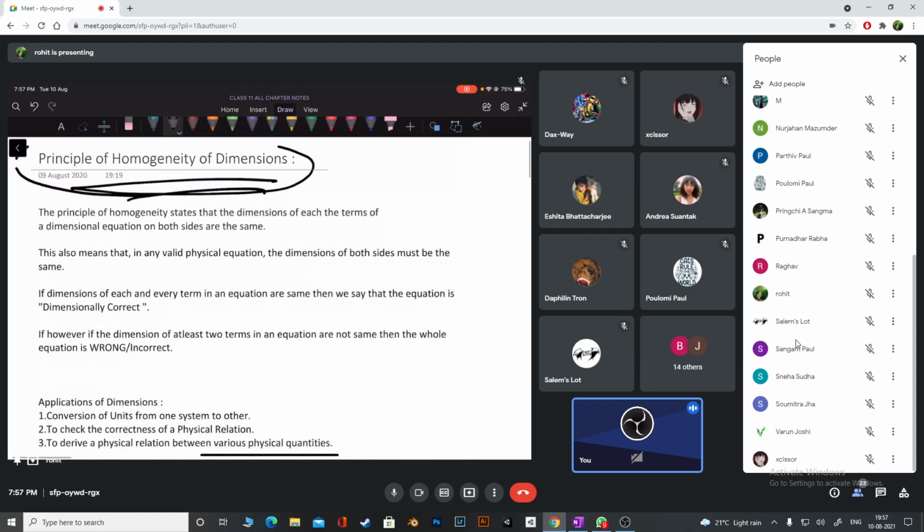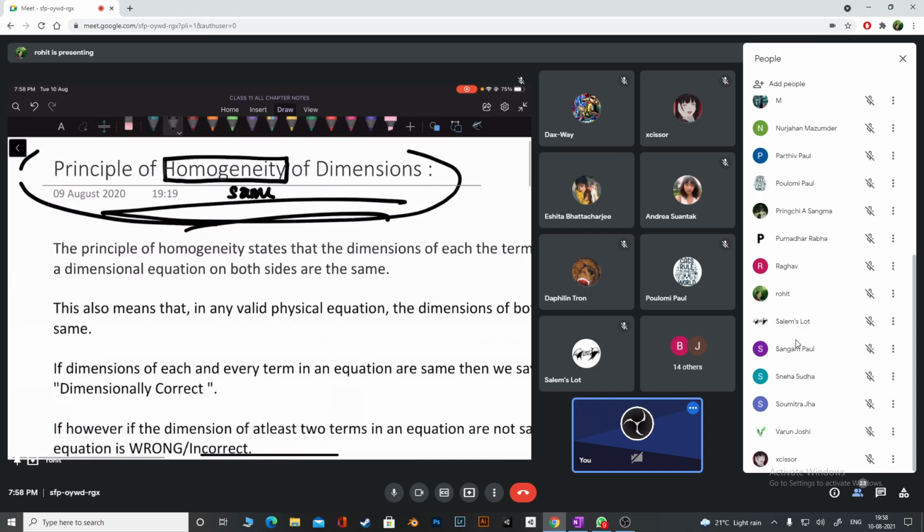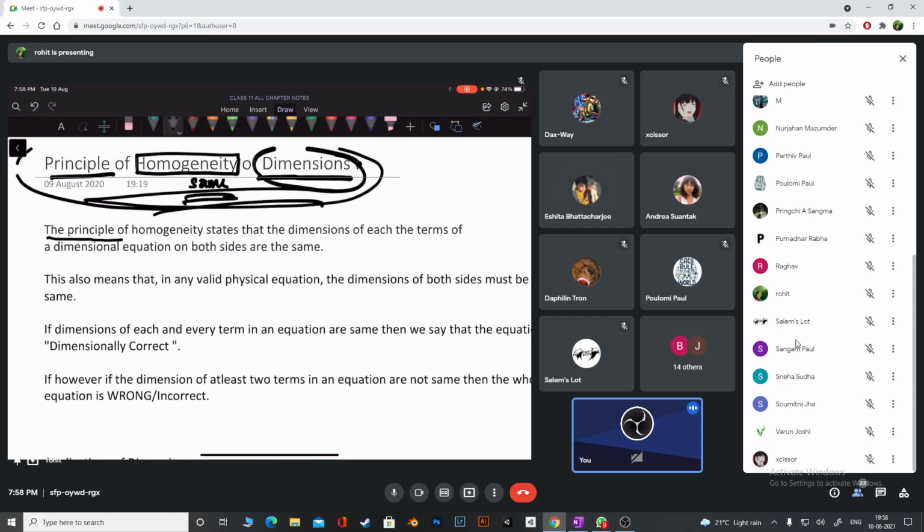So, what is the meaning of homogeneity? Homogeneity means same. So we have something called the principle of homogeneity of dimension. That means in an expression every term should have the same dimension. Look here, that is what is written: the principle of homogeneity states that the dimension of each term of an equation should be the same. It has to be like that, the same all the time.